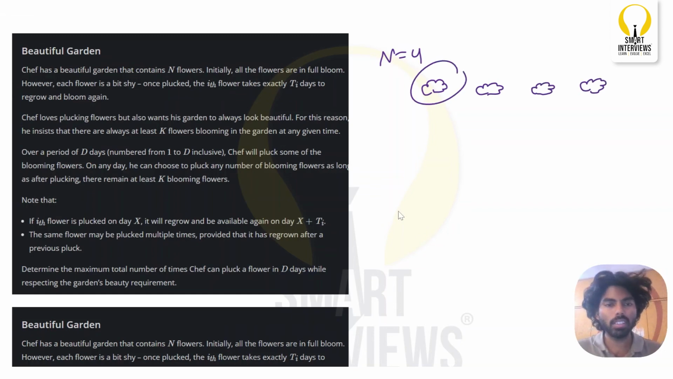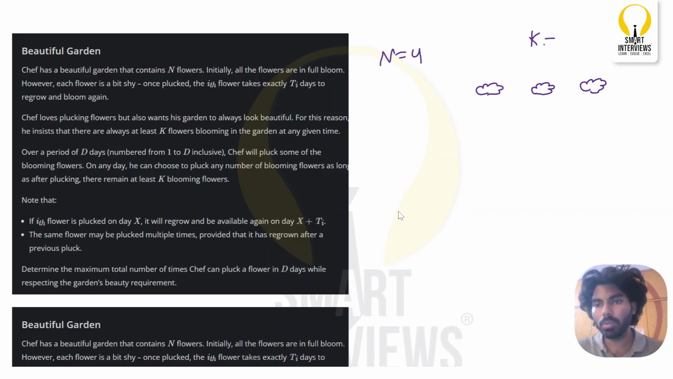Let's say each flower has a shyness characteristic, which means once I pluck this flower out of the garden, it will take ti days to regrow and bloom again. Chef loves plucking flowers but also wants his garden to look beautiful. For this reason, he insists that there are at least k flowers blooming at each and every time. So however many flowers you pluck each day, there should be at least k blooming flowers so that the garden doesn't look bad.